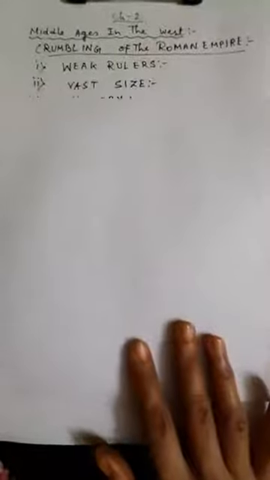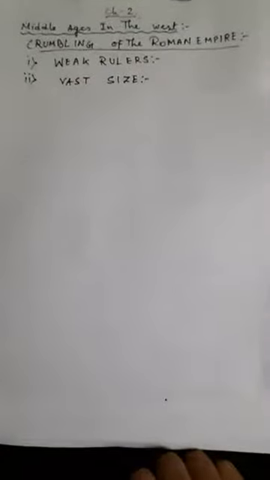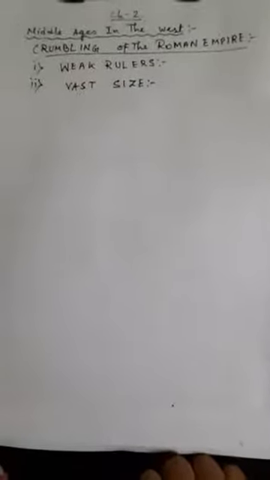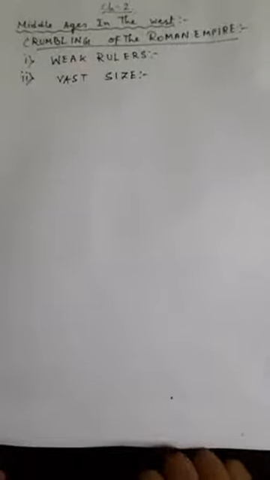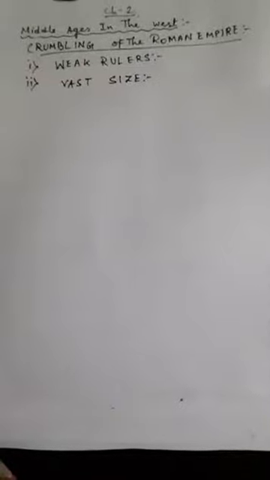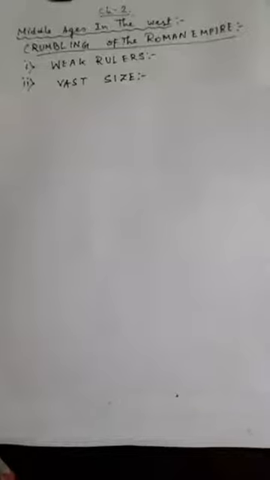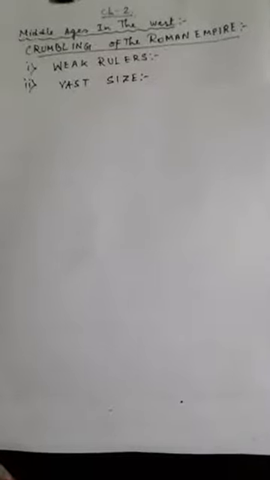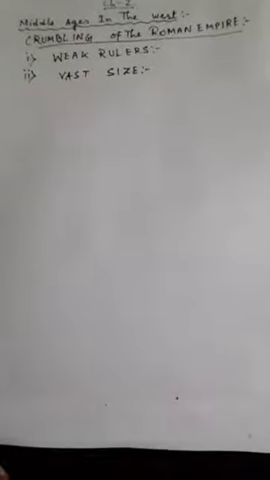Next factor that we'll see is the vast size of the Roman Empire. The vast size of the Roman Empire made it impossible for one single ruler to rule the entire Rome. As the Roman Empire was so vast, a single ruler could not rule it properly. And this vast size became one of the factors for the decline of the Roman Empire.